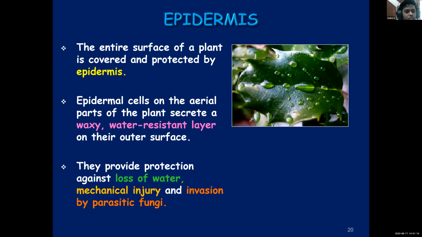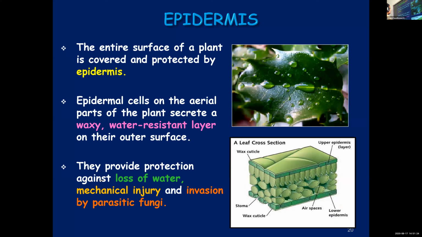Okay, now listen carefully. When this waxy water resistant layer is there, it will provide protection against water loss, mechanical injury and invasion or attack by parasites. Parasitic fungi means different types of parasites can attack the surface of the leaves.